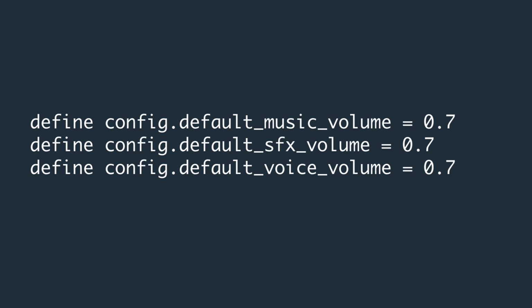Speaking of which, for some reason, Ren'py plays audio files really loud. Like you'll grab an audio track and it sounds fine in your audio software, but bring it into Ren'py and it just blares out. There's complicated reasons as to why it's loud and complicated solutions to fix it, but the easiest thing is just to use this line of code right with the Python statements. This code just automatically turns the volumes down to the user's preferences. Change the value from 0.0 to 1.0 until it sounds right to you.